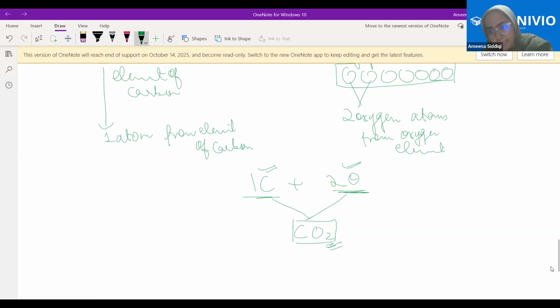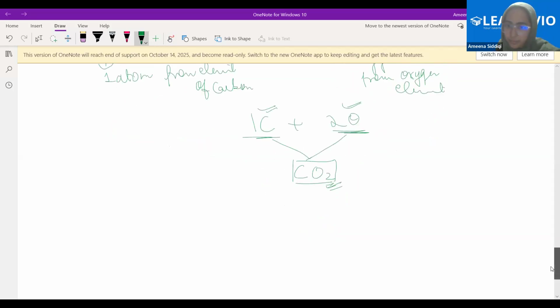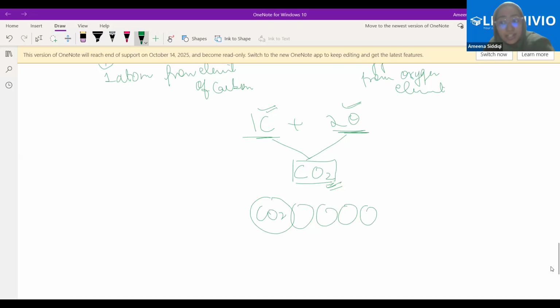Please go ahead with your questions. Whatever question is there, please ask. So, ma'am, like water, CO2 carbon dioxide is also a compound. Yes, carbon dioxide, very good, wonderful. Now, if I'm repeating carbon dioxide, this is one particle, right? The same particle is being repeated. What is the particle? Molecule of carbon dioxide. Therefore, it becomes a pure substance.